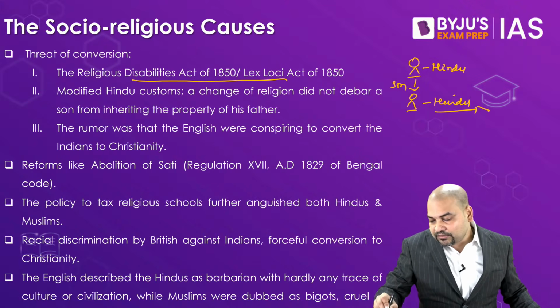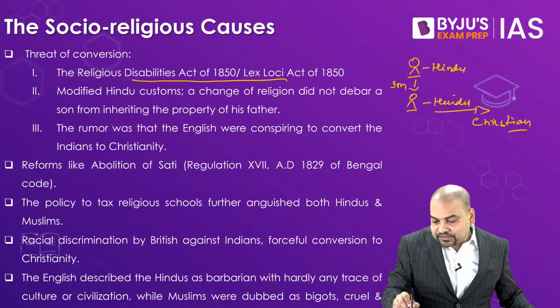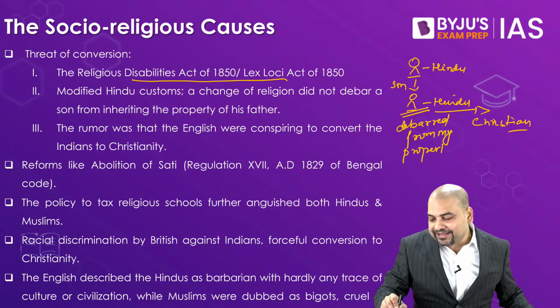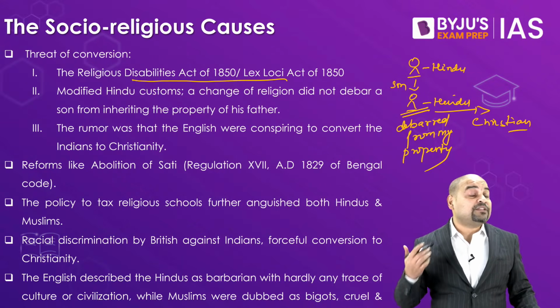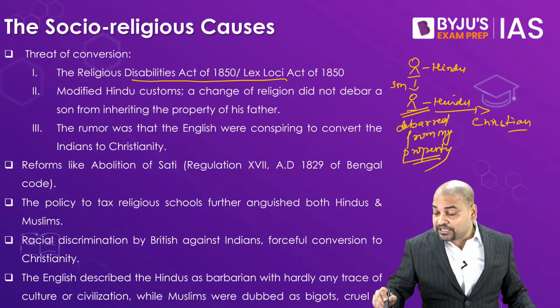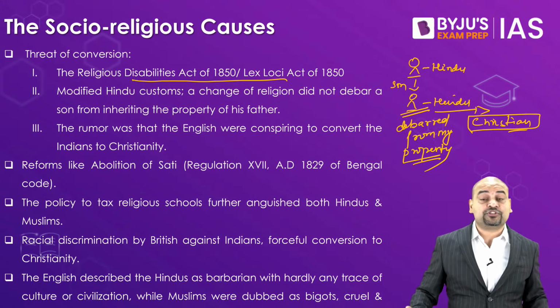Tomorrow if my son converts to the Christian religion, earlier what would have happened is that my son would have been debarred from all my property. He would not inherit my property. But under the Lex Loci Act, now my son can inherit my property, even if he has converted to this particular religion.